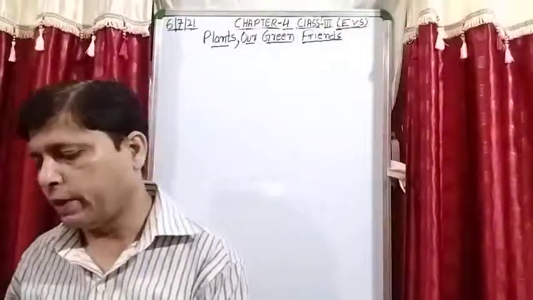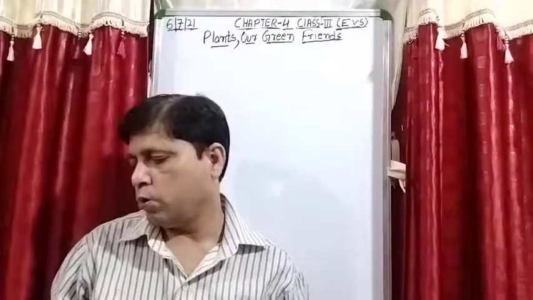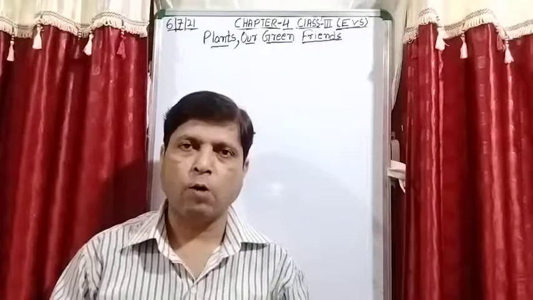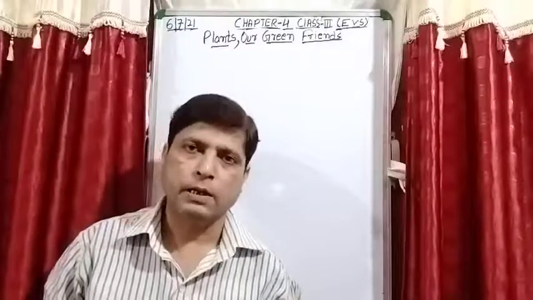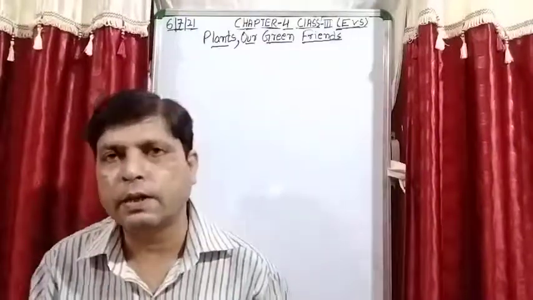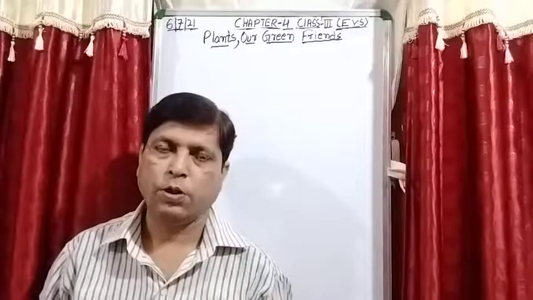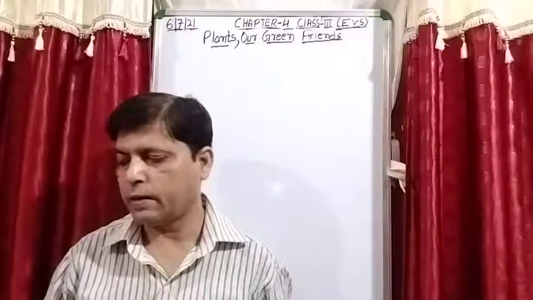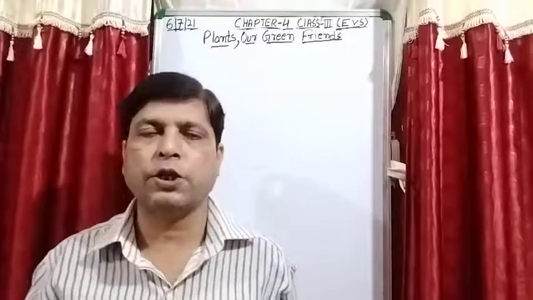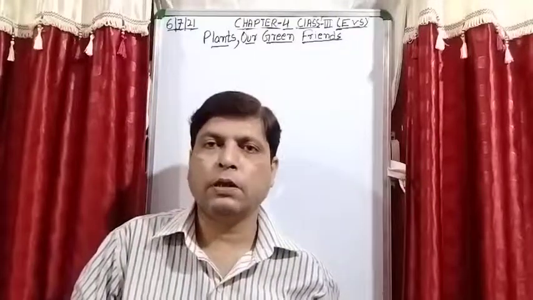So students, let's do a little recapitulation of what we have done in the previous video. In the previous video, I explained germination of a seed, how the baby plant comes out from the seed. After that, we discussed what the edible seeds are which we eat. And the next topic which we discussed in the previous video was the keywords of this chapter, and currently I am explaining you about things to remember.